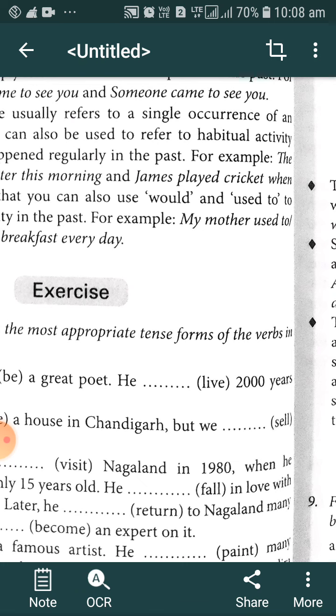So we can use, I used to get up at 7 a.m. It means I got up at 7 a.m. in my past life, but now, at the moment of speaking, in my present life, I get up at 10 a.m. So when we have to describe our past habit, we can use simple past tense, we can use would, we can use used to.